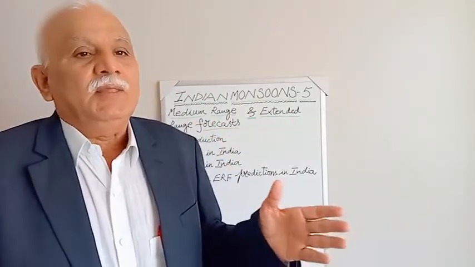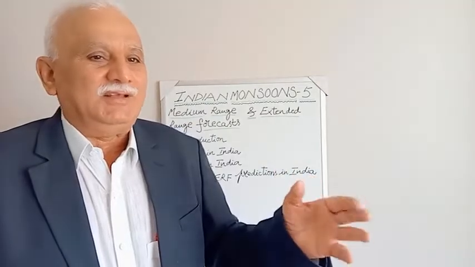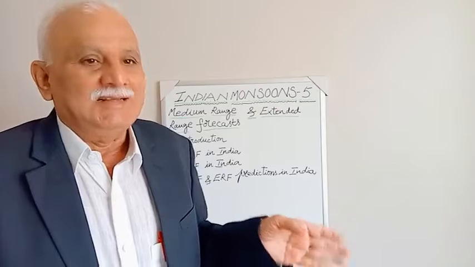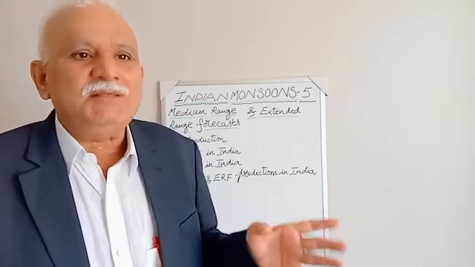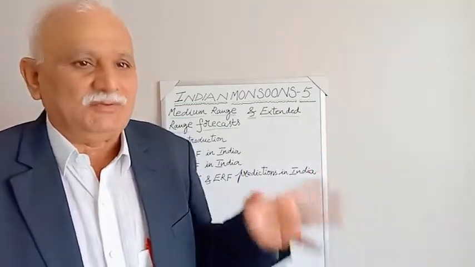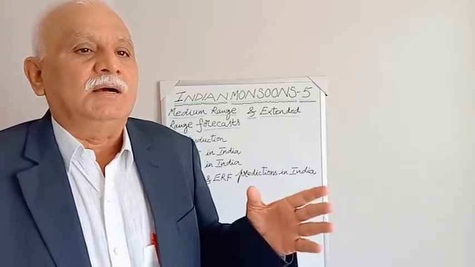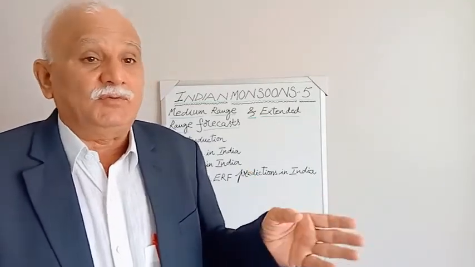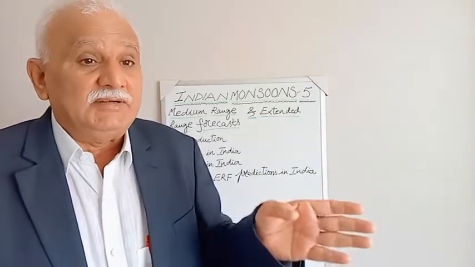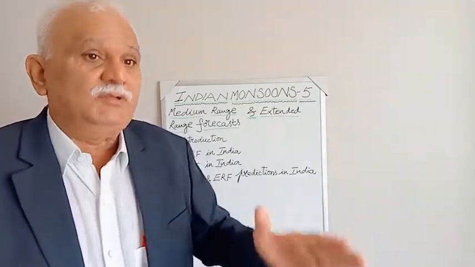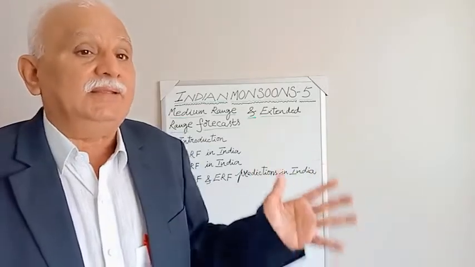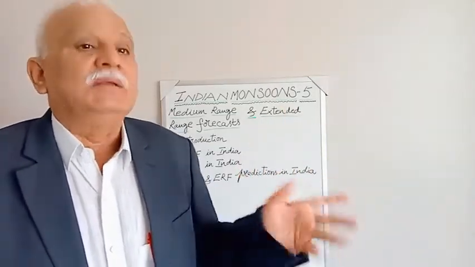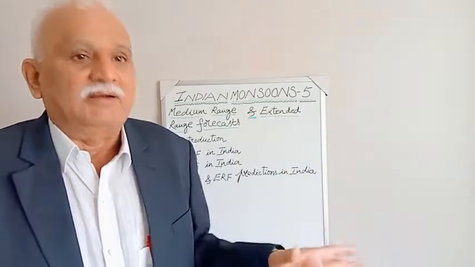You see, basically short range forecast has nowcasting in it. It is from 0 to 3 days, that means 24 hours to 72 hours forecast we give there. Then what is the medium range weather forecast? Medium range weather forecast is for 4 days to 10 days. What is extended range? Extended range is from 2 weeks to 1 month. So this is what extended range forecast is.